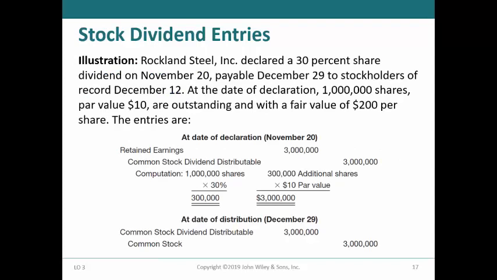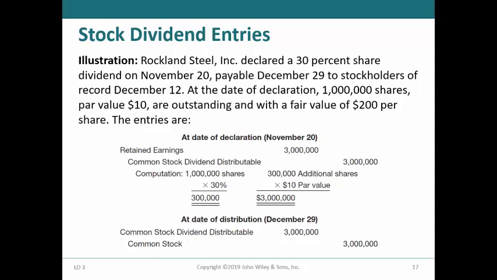that declared a 30% stock dividend of 300,000 shares on November 20th, payable on December 29th to stockholders of record on December 12th. At the date of declaration, Rockland Steel had 1 million shares of $10 par value common stock outstanding, and the stock had a fair value of $200 per share.